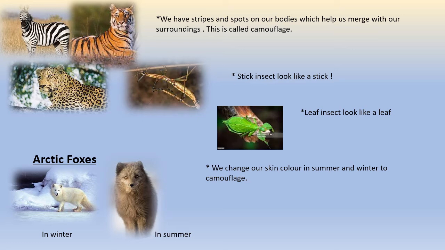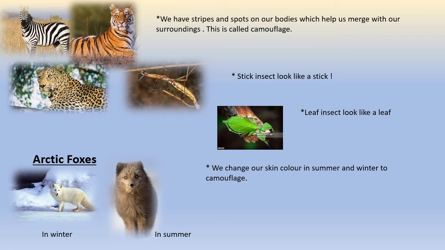And a few more examples of adaptation. Animals like zebra, tiger and leopard all have spots or stripes on their bodies which help them to merge with their surroundings. So this is called camouflage. The enemies cannot spot them immediately.